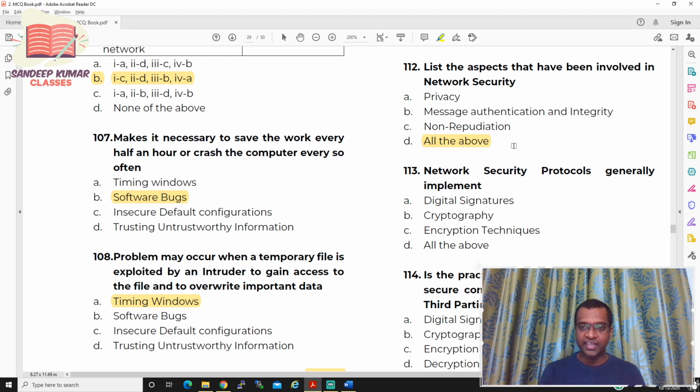Integrity, what do you mean by integrity? It is called message integrity. So what do you mean by message integrity? Message integrity is nothing but, if you transmit four packets, the receiver should receive the four packets. That is called integrity.